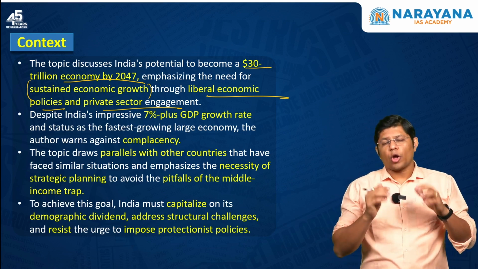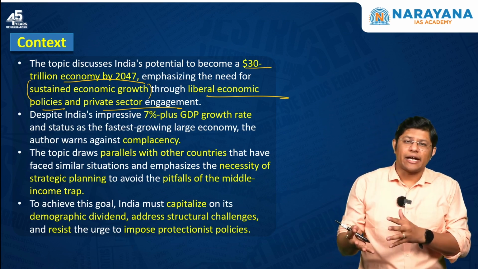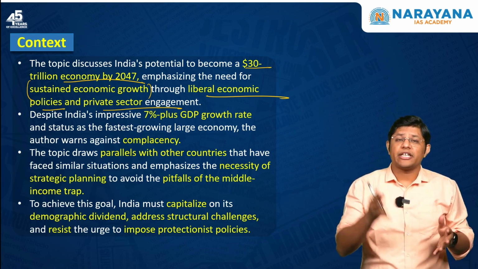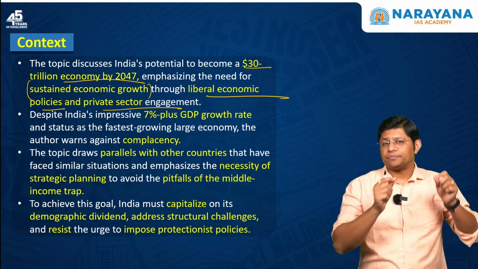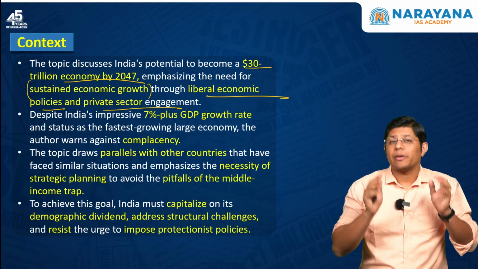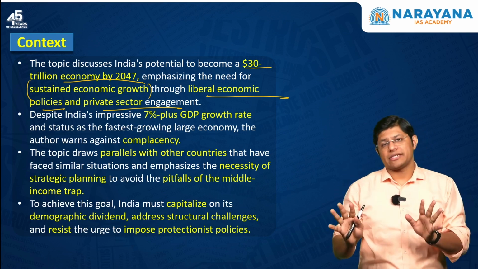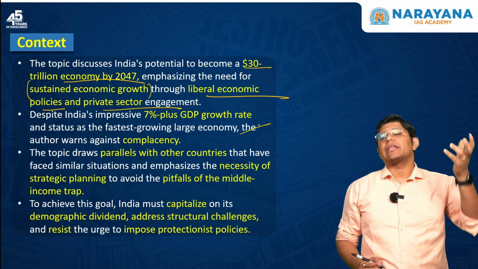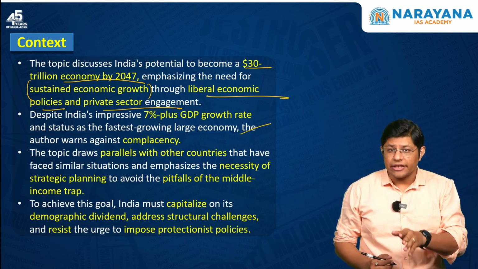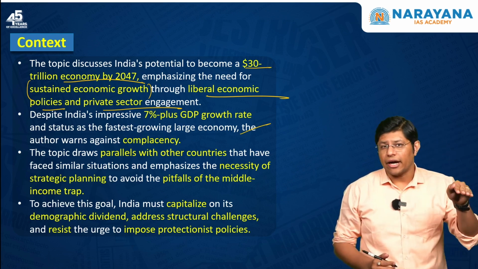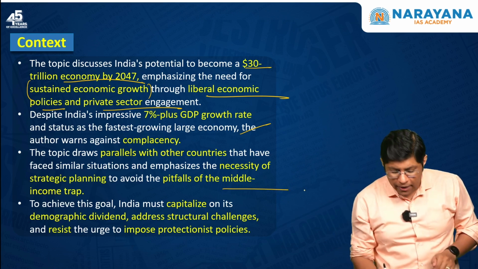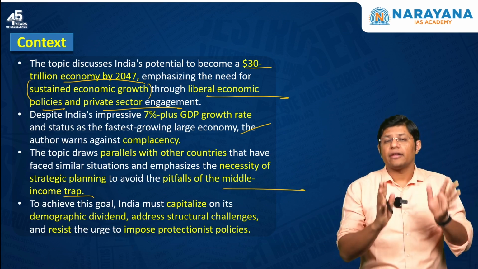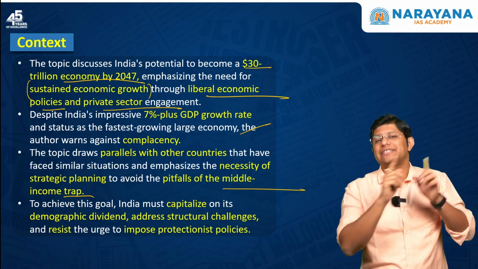Now, the author of the article is trying to suggest that despite India's economy, which is seeing 7% plus growth, the policymaker should not be comfortable or complacent. The author is trying to draw the parallels with other countries where the other countries were in the similar position of India, but they fell in the middle income trap. So it's a caution for India that the story of India should not be the same as that of